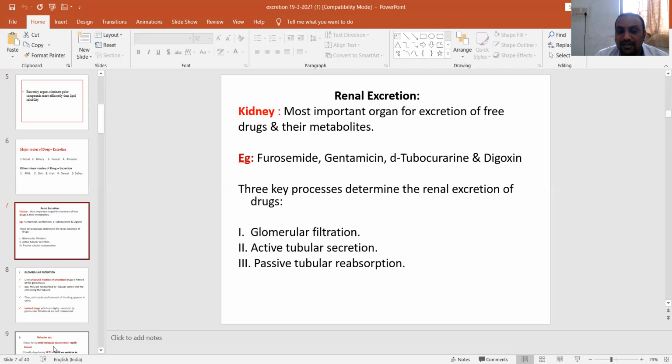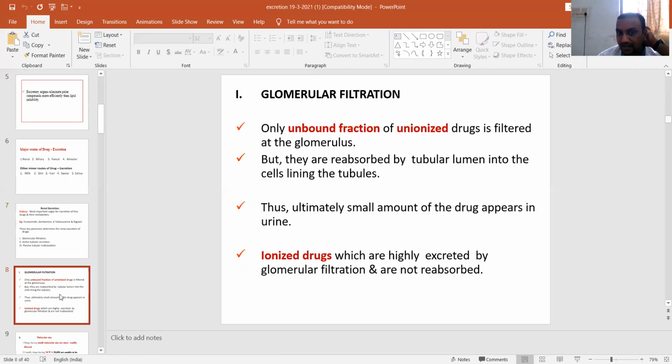Glomerular filtration in turn depends upon the drug's binding to protein and its molecular size. In glomerular filtration, only the unbound fraction of the drug is filtered at the glomerulus, but unionized drugs are reabsorbed from the tubular lumen into the cells lining the tubule. Thus, ultimately, only a small amount of drug appears in the urine. Ionized drugs, which are readily excreted by glomerular filtration, are not reabsorbed back.